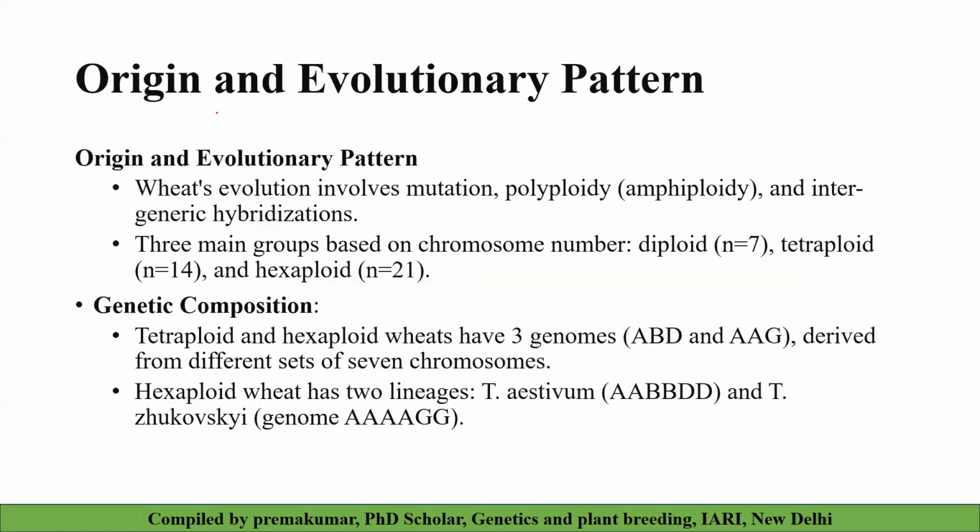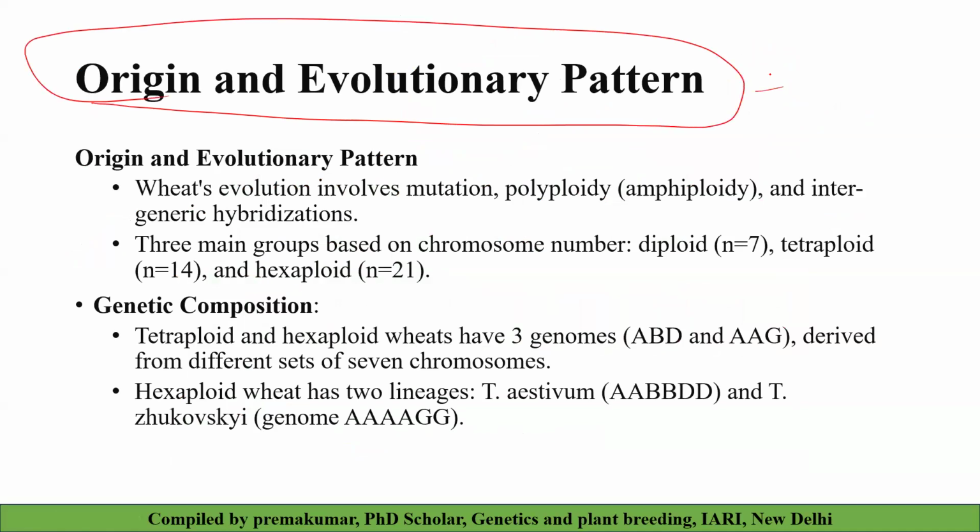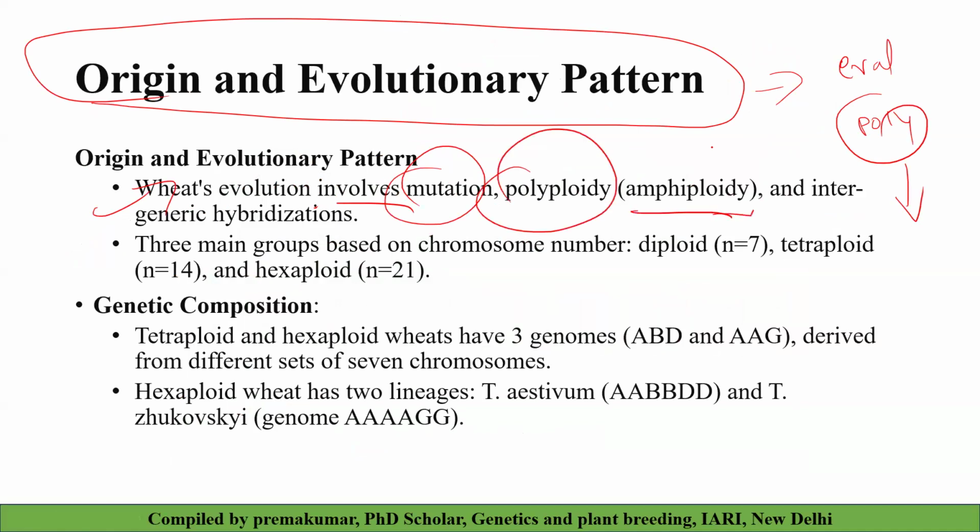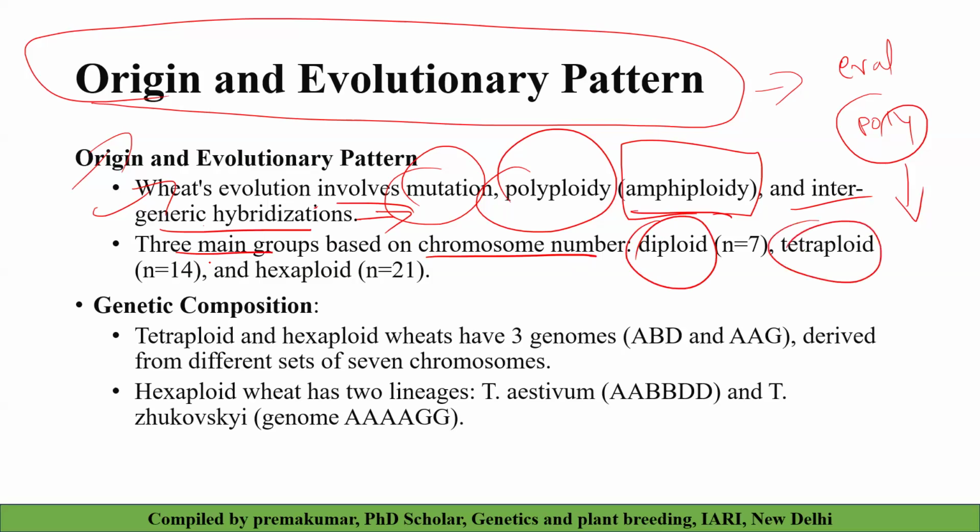Then origin and evolutionary pattern of wheat. It's a typical example of the evolution of polyploids, how polyploids evolved. Wheat evolution involves mutation, polyploidy, amphiploidy, and intergeneric hybridization. We'll see one by one what intergeneric hybridization is, and through intergeneric hybridization how today's wheat was developed. There are three main groups based on chromosome number: diploid wheats, tetraploid wheats, and hexaploid wheats, which we will discuss one by one.